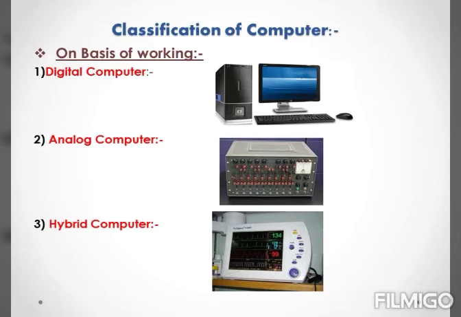It performs operation on that data using mathematical manipulations. The digital computer converts the data into binary form, that is 0 and 1. Hence it is called a digital computer. The next one is analog computer.